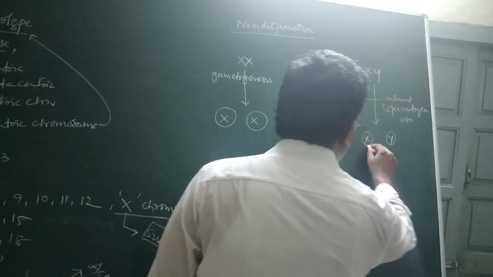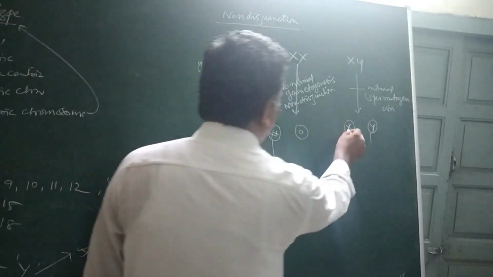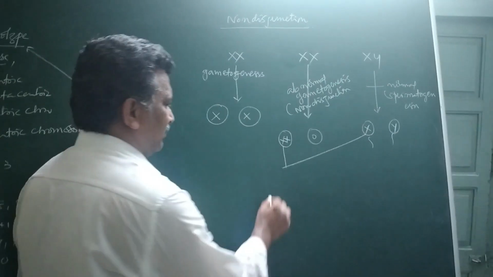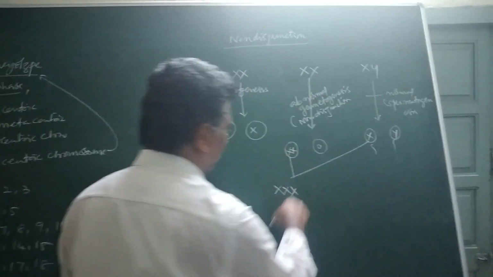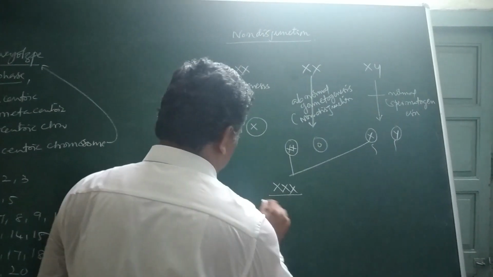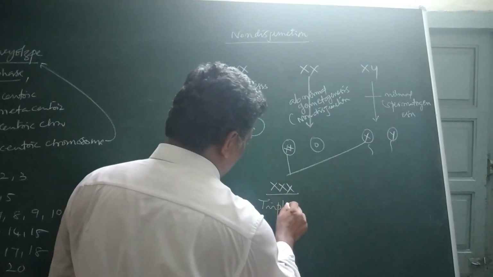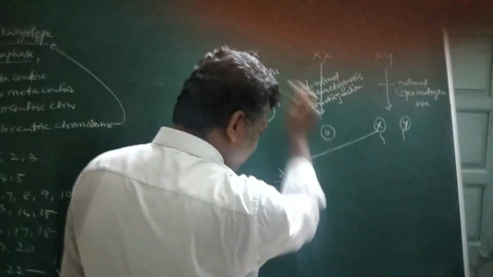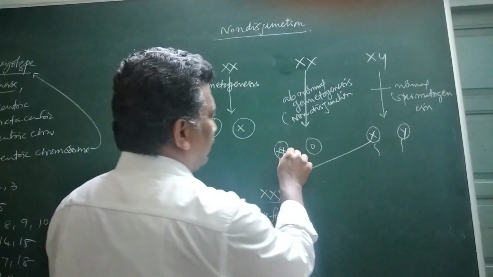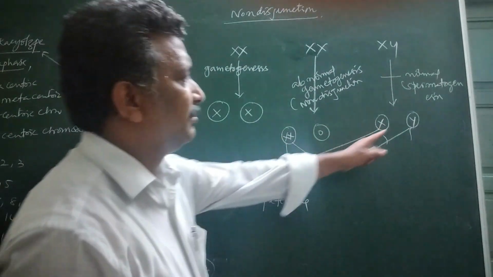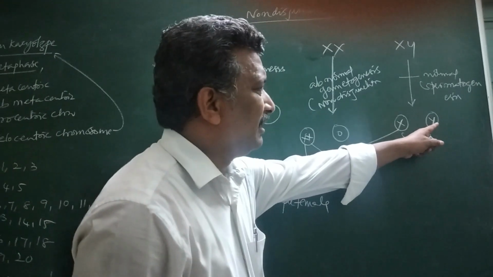Now, if the XX gamete is fertilized by the male gamete with X chromosome, it becomes triplex, which is said to be triploid. Then the same gamete with the XX chromosomes may be fertilized by the male gamete with Y.